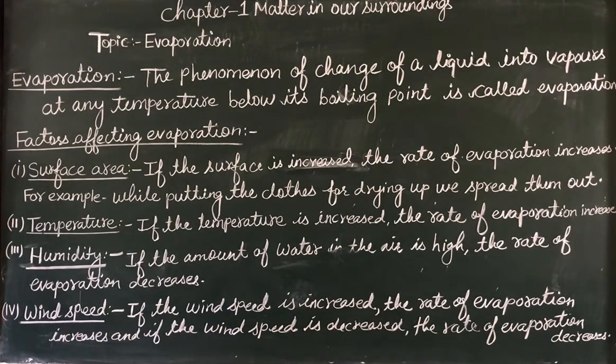The fourth point is wind speed. The moving air is known as wind, and you can see that the wind speed is more in the summer season or in sea coastal areas, while in winter and rainy season it is comparatively less than in the summer season.